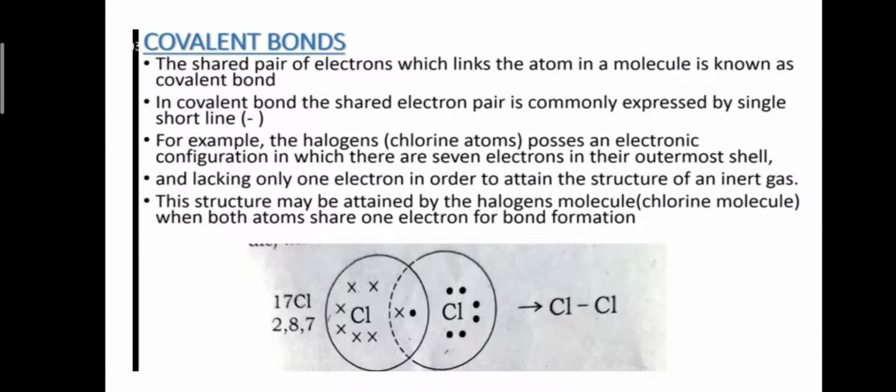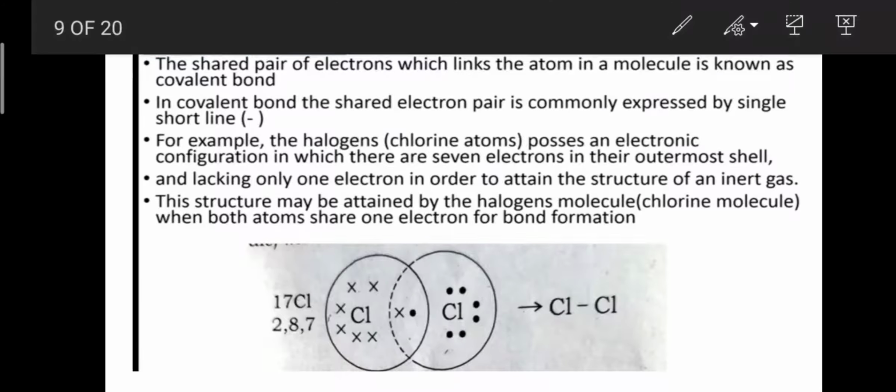For example, the halogen chlorine atom possesses an electronic configuration in which there are 7 electrons in its outermost shell, lacking only 1 electron in order to attain the structure of an inert gas. This structure may be attained by the chlorine molecule when both atoms share 1 electron for bond formation: 1 electron from this chlorine atom and the second electron from this chlorine atom.